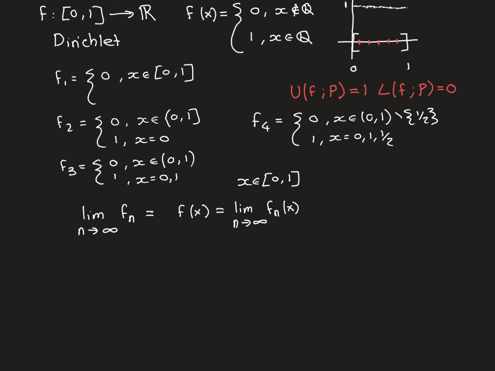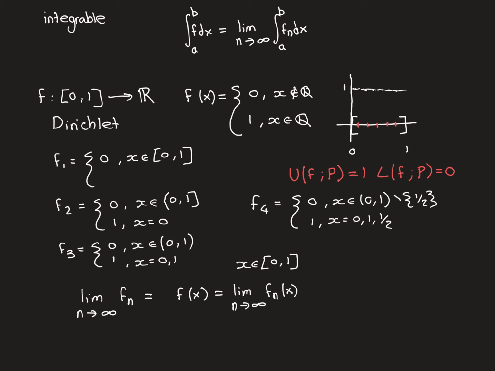So I can get to a point in this sequence where it and all the functions afterwards are mapping that rational onto 1. And therefore, this sequence of real numbers may well start off with 0, 0, 0, 0, 0, so there may well be a long row of zeros in it, but eventually it will switch to being 1, and then afterwards it will remain 1 forevermore. That sequence again has a limit, and that limit is 1. So any rational number is going to be mapped onto 1 by my limit function. So, pointwise, this sequence of functions I've defined is converging to the Dirichlet function, where all irrationals are mapped onto 0 and all rationals are mapped onto 1.